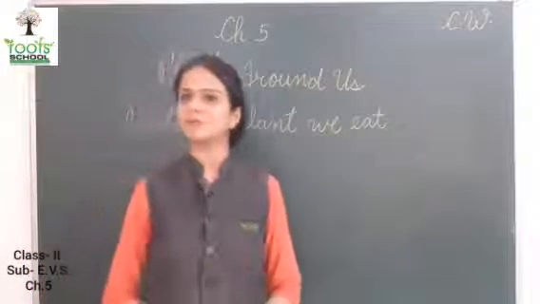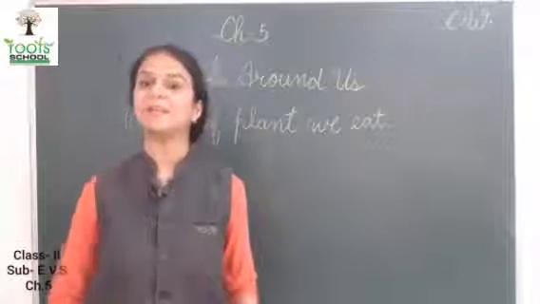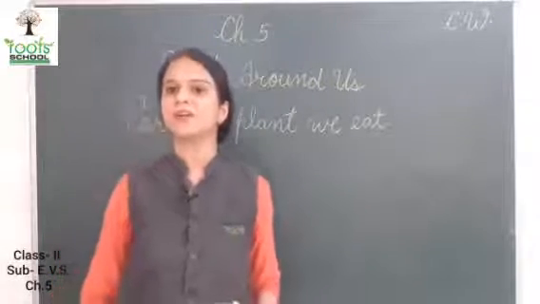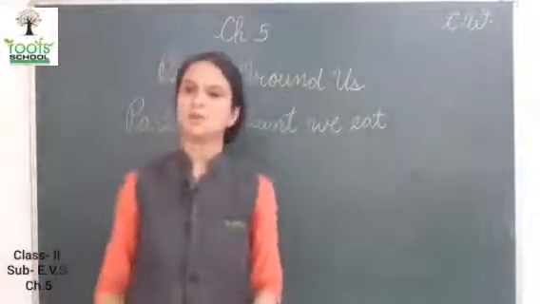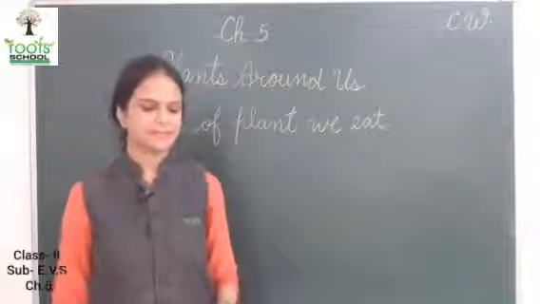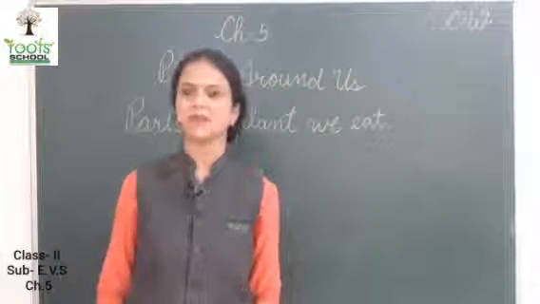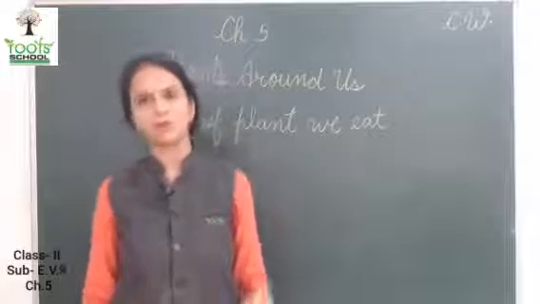Take out your books and page number 63. Now we will do reading first. Plants give us food. That we all know.